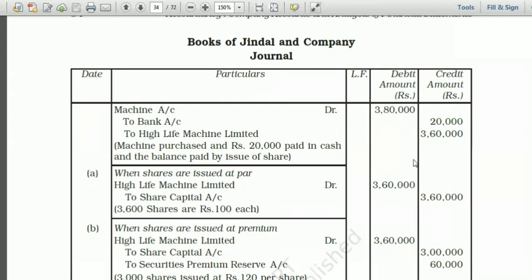Second entry, when shares are issued at premium, vendor will be debited with 3,60,000 to share capital 3 lakh because 3,000 shares into 100, to securities premium reserve 3,000 into 20, 60,000. Here there are 3,000 shares, at par there were 3,600 shares. I think you all have understood this.